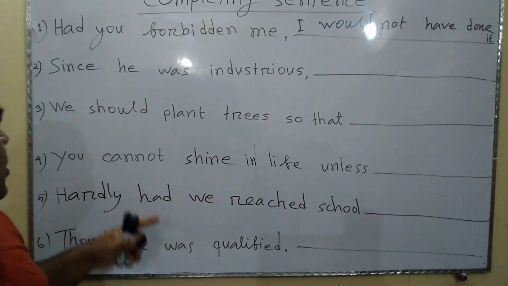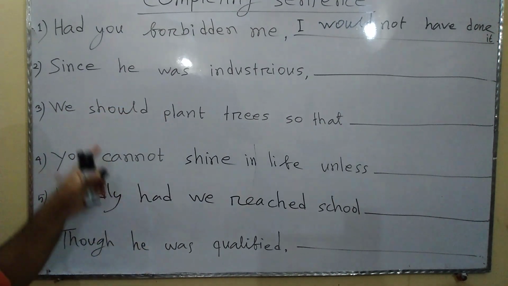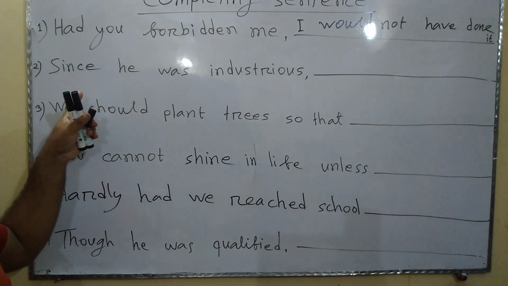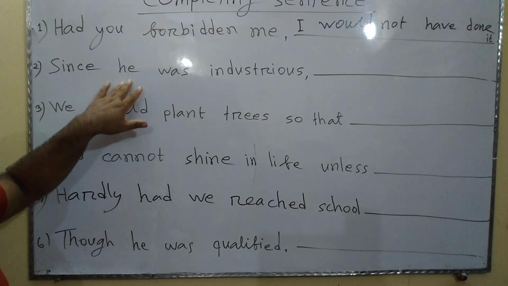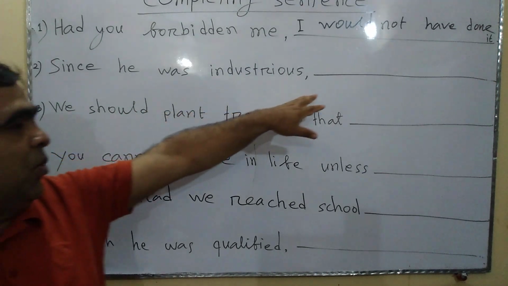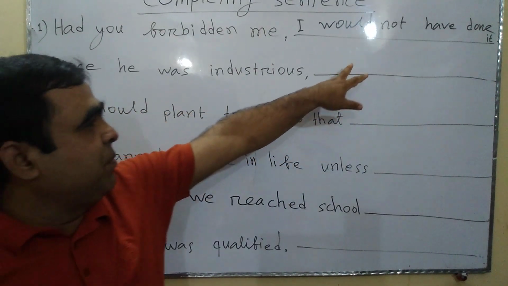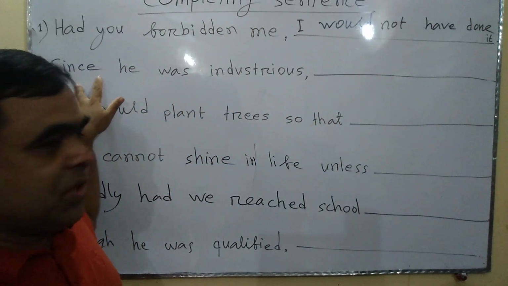Look at the next sentence. Since he was industrious. Here, there is a conjunction given in this sentence. The conjunction is since, and the given sentence is he was very industrious. You have to write the missing part of this sentence here, considering the conjunction since.